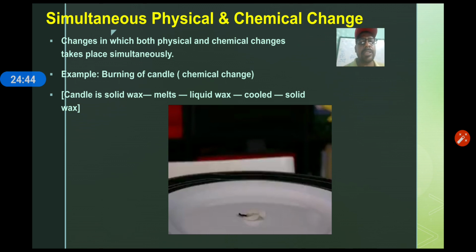So I think my dear students, you are able to understand what is condensation, sublimation, physical change, characteristics of physical change, what is chemical change, examples of chemical change, characteristics of chemical change, and the last topic is an activity in which both physical and chemical reactions are taking place, like the burning of a candle, where melting of wax is a physical change and burning of wax is a chemical change.